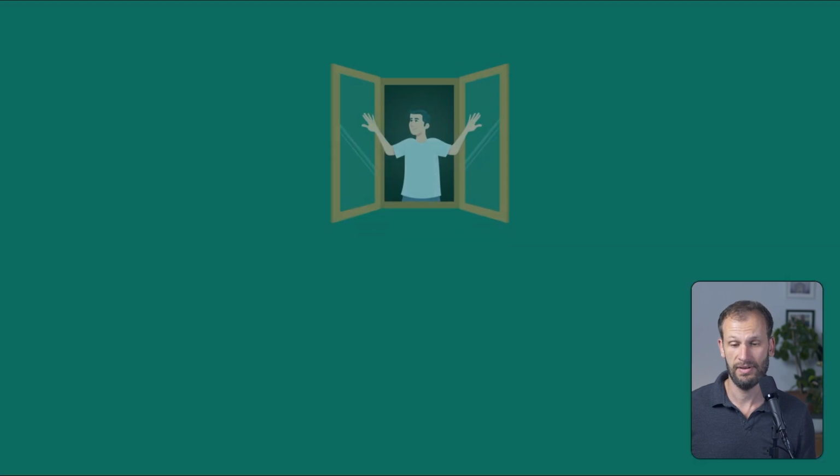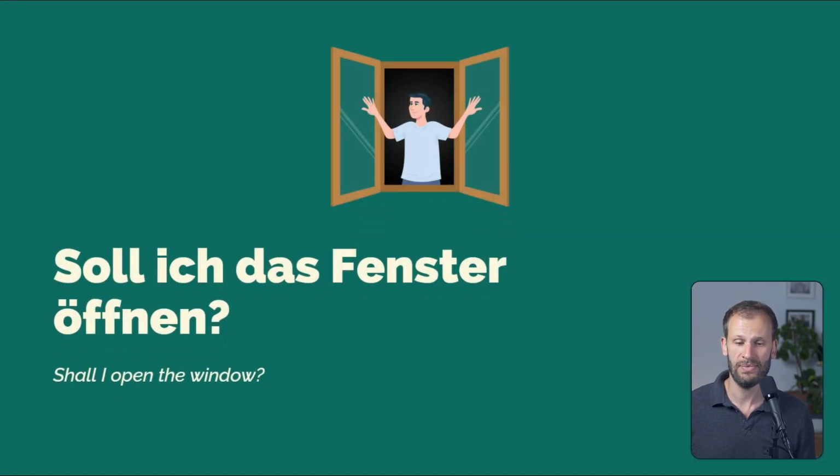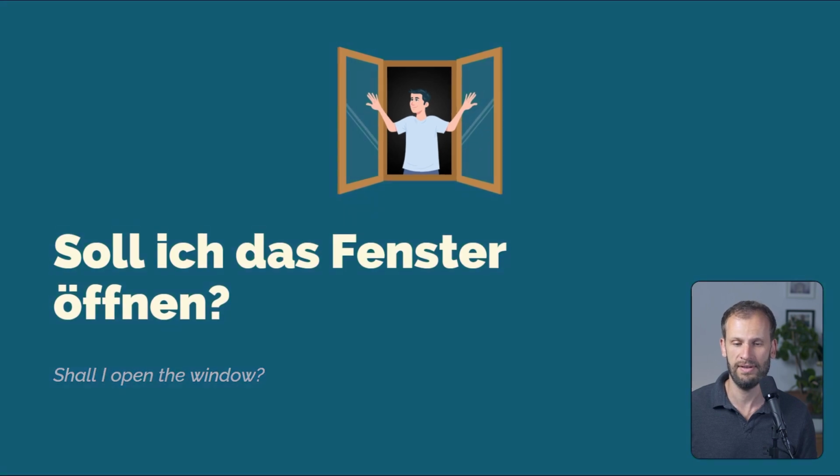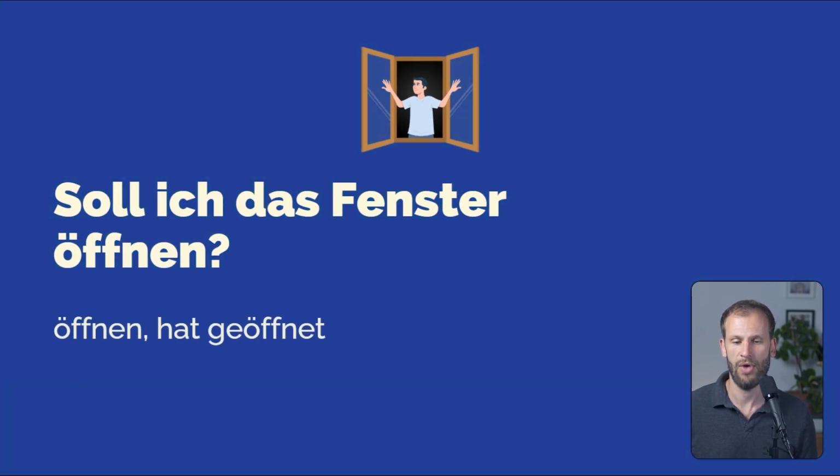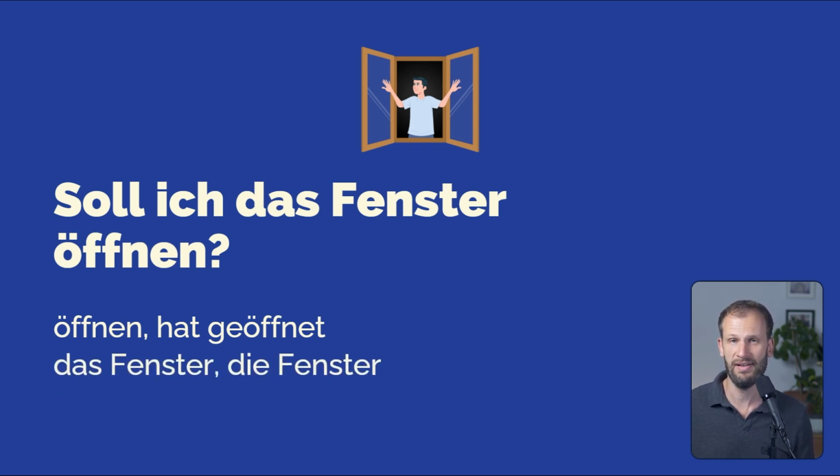Second sentence with the same function, soll ich das Fenster öffnen? Do you want that? I'm asking about what the other person wants, right? Shall I open the window? Would you like me to open the window? This kind of function. So we have öffnen and then hat geöffnet, a regular past tense form here. And do you know the plural form of Fenster? Das Fenster, die Fenster. Doesn't change at all, just the article changes.